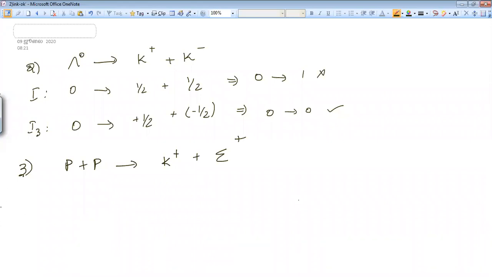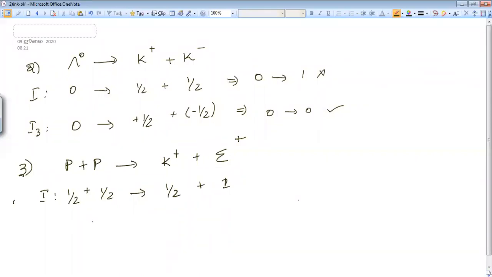If you are interested, you can find Q and LB also. If it belongs to a two member family, then I is equal to 1 by 2. Proton, again 1 by 2. K plus also belongs to a two members family, so 1 by 2. Sigma plus, 3 members, 1.